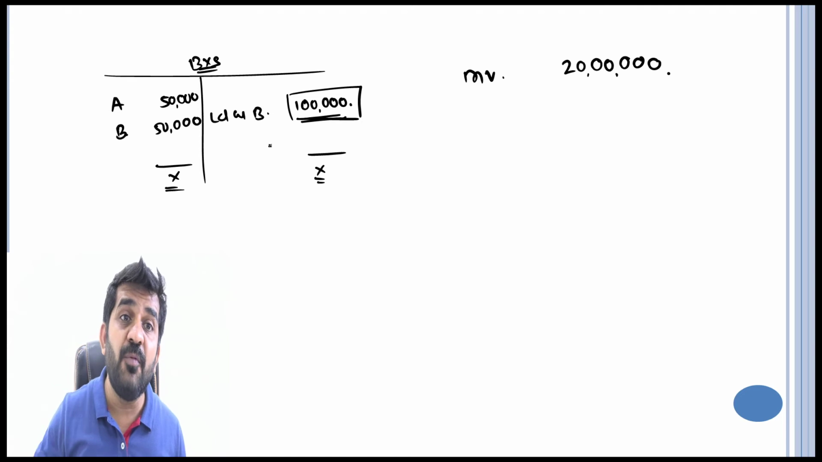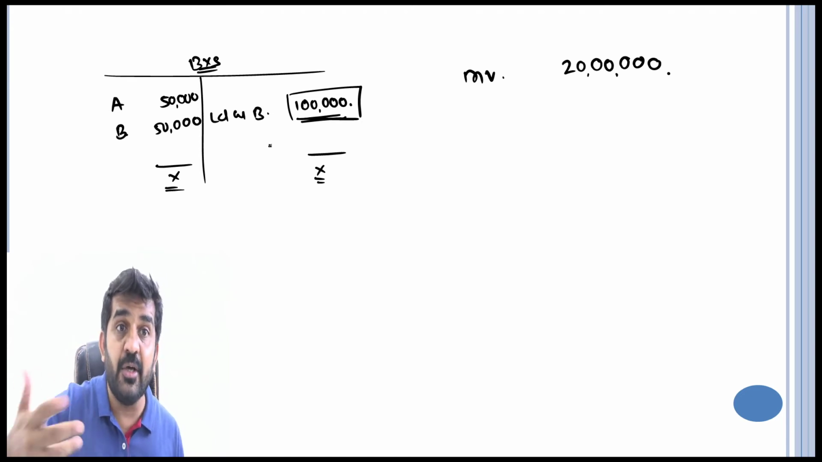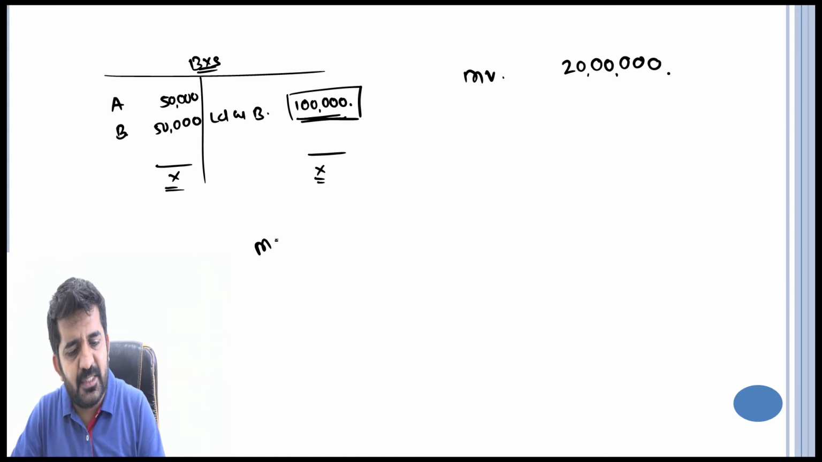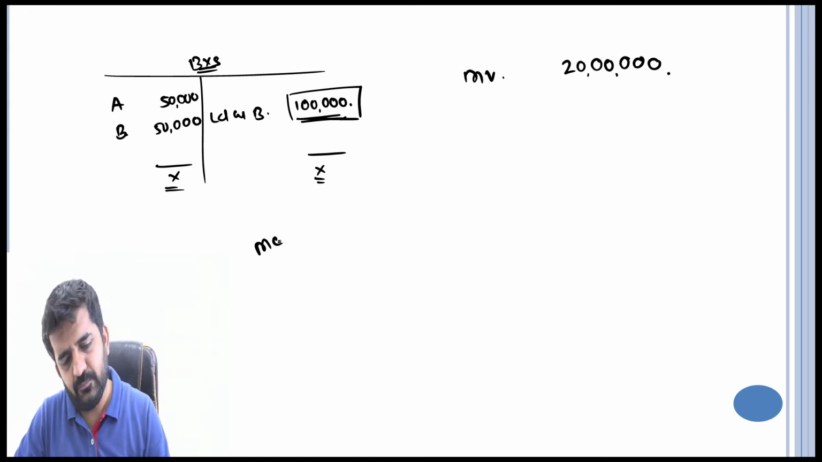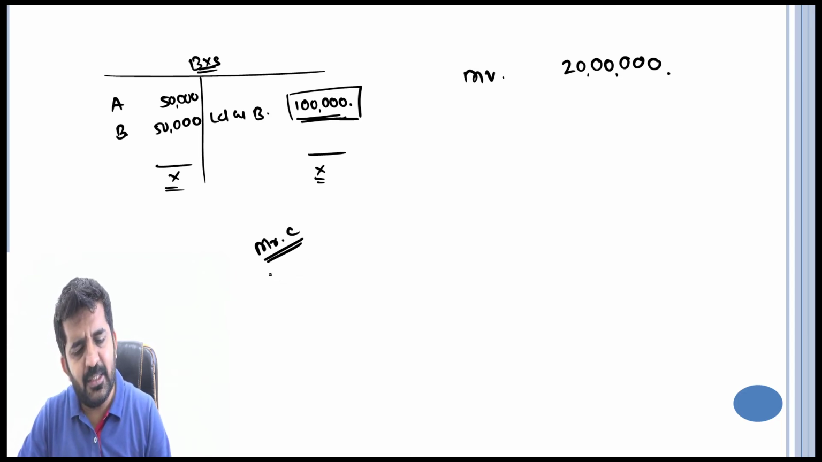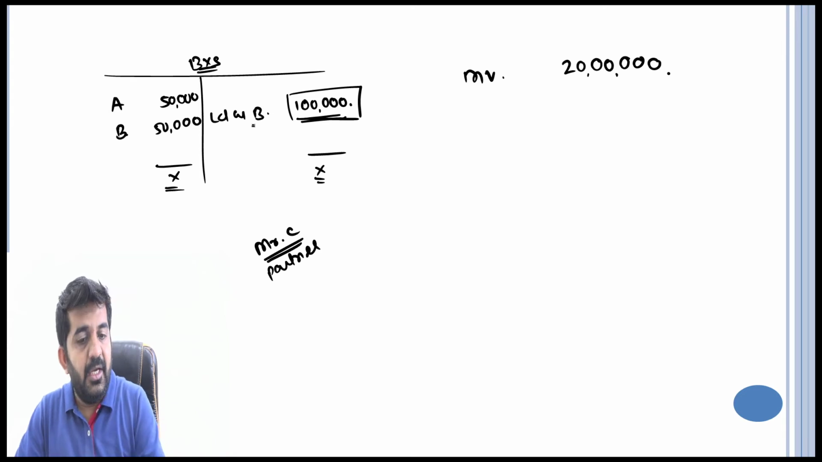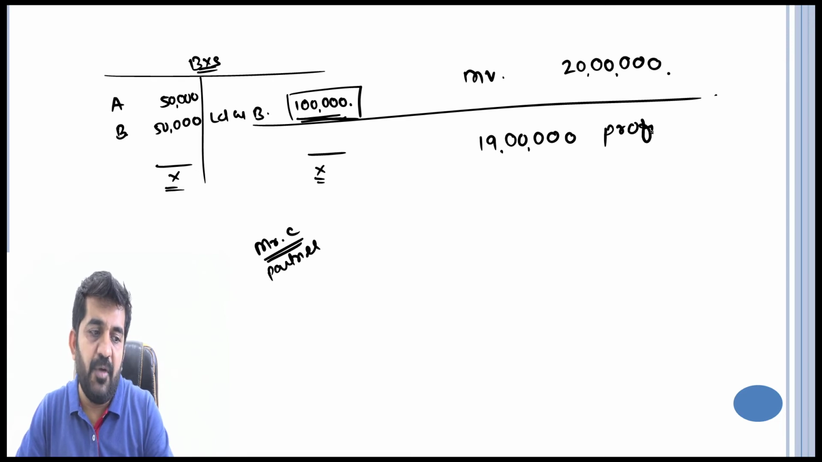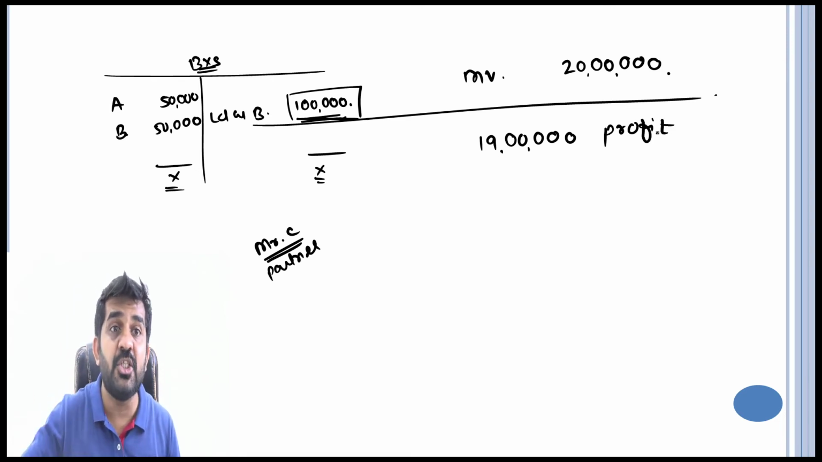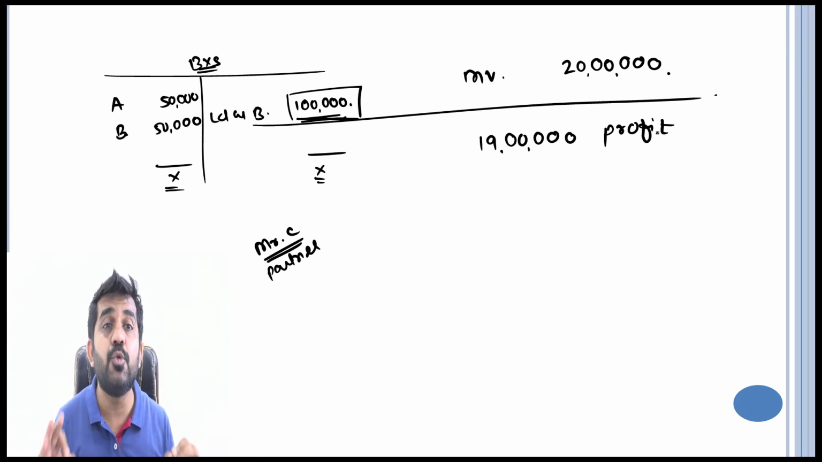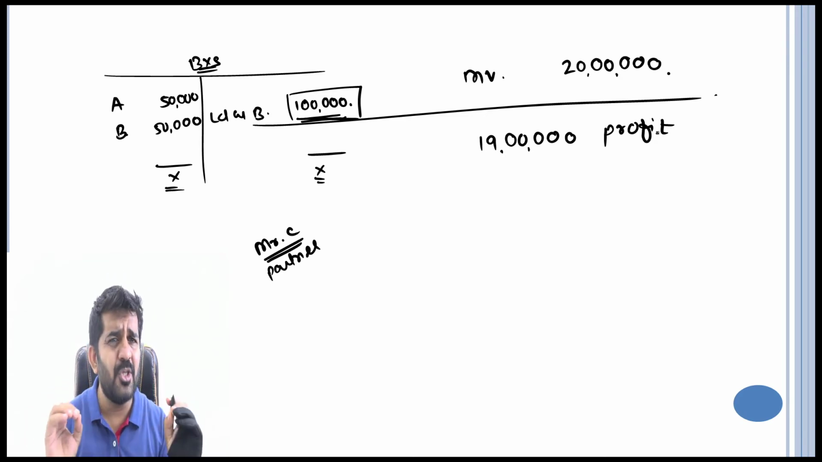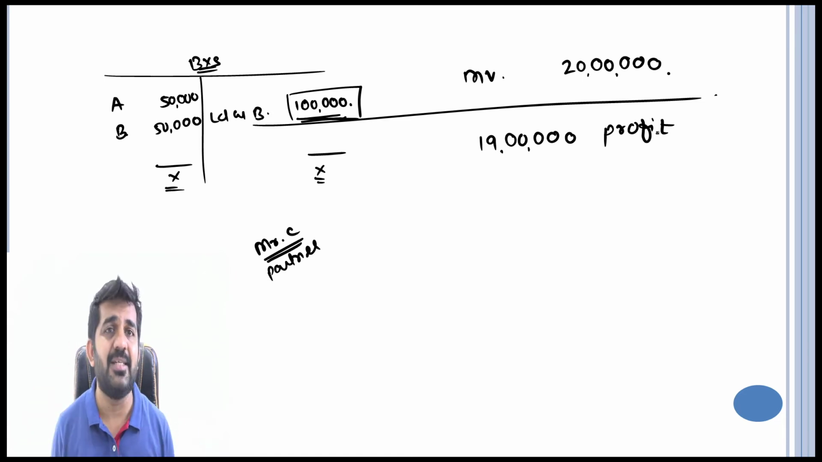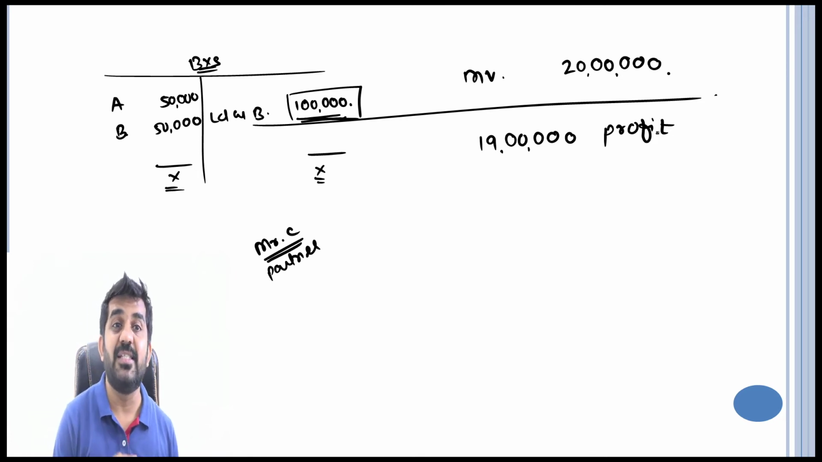So what profit has this land and building already earned before admitting Mr. C as a partner? Before admitting Mr. C as a partner, it has already earned a profit of 19 lakhs. Yes, this profit will actually be earned when it is sold, but there is no intention of selling it. But this 19 lakhs rupees profit, just pause the video and try to understand, should it be given to A, B, or should it be given to A, B and C?